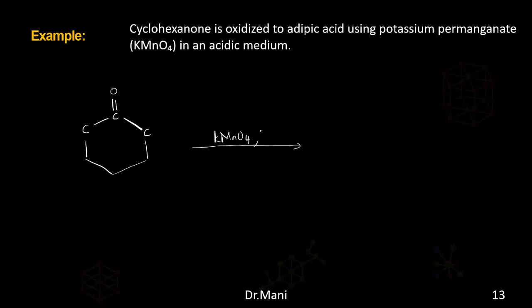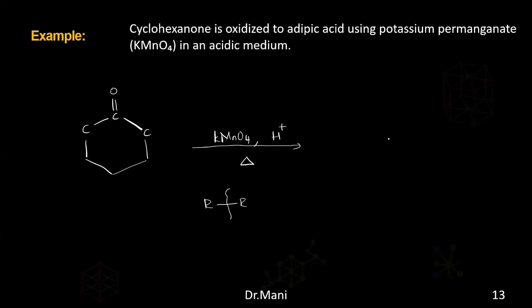Whenever it is an acidic medium, we should show H plus. And not only that, what do we need to do more? We need to supply heat. Then only can the breakage happen between the R and R. If you don't supply H plus and heating, then it cannot break the R and R. So even if you use a strong oxidizing agent, you should provide the proton, that is, the acidic medium, and you should provide the heating. Then only the bond between the R and R can break. And this finally will turn out to be adipic acid.